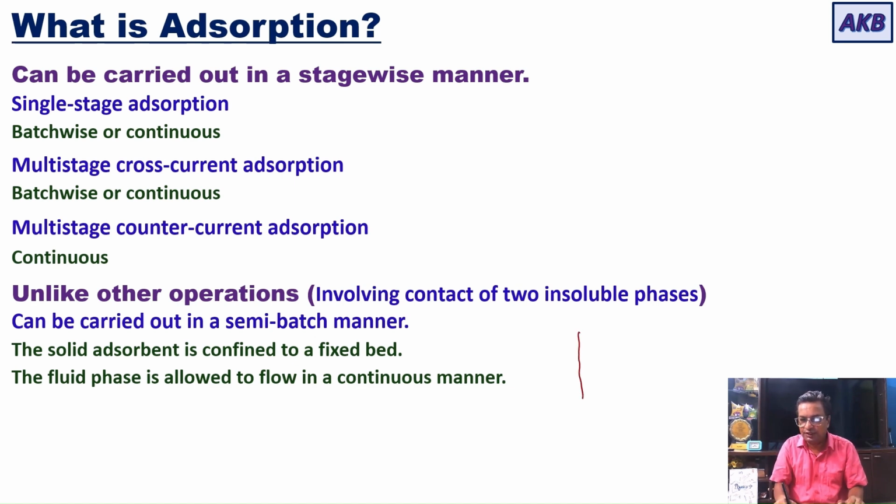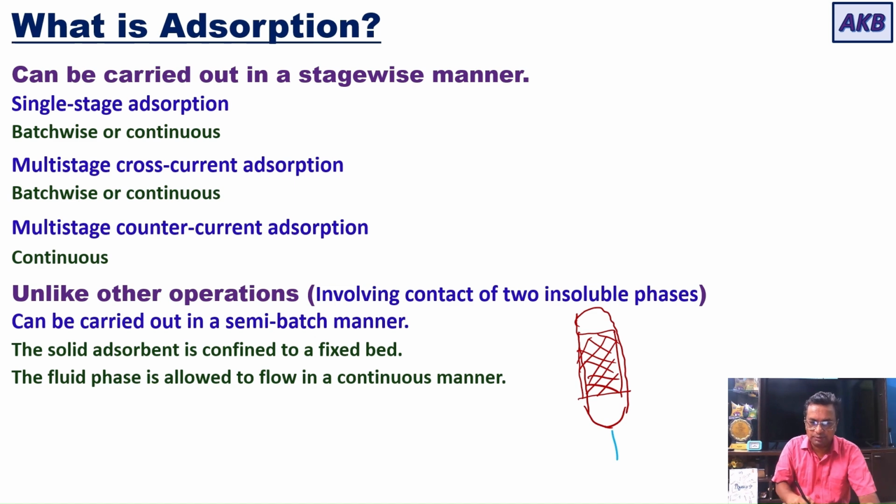The adsorbent phase could be confined to a fixed bed of this sort, and let us say that you are carrying out the operation in a column. So you have a column in which there is a fixed bed of adsorbent, and the fluid phase is continuously passed through the fixed bed of the adsorbent.